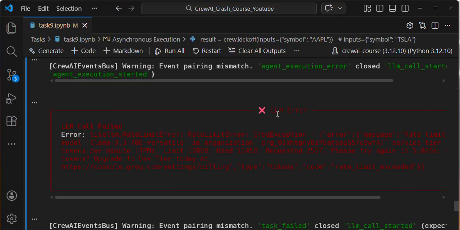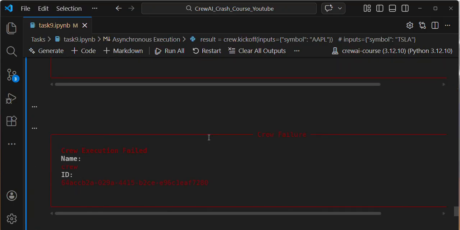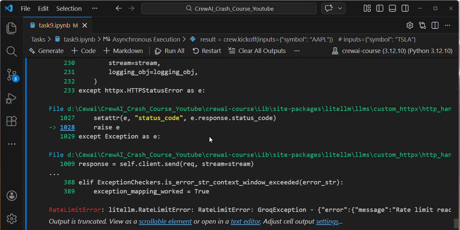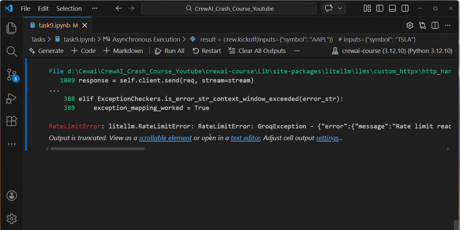Guys, if you see, there is a rate limit error on my side. In your case, it will get executed. If it won't execute, just switch the model, guys. Switch to another model like Ollama, Groq, Gemini, OpenRouter. On my YouTube channel, I am showing how to use different LLMs and how to switch between them. If one model throws a rate limit error, you can switch to another model, like an Ollama model.